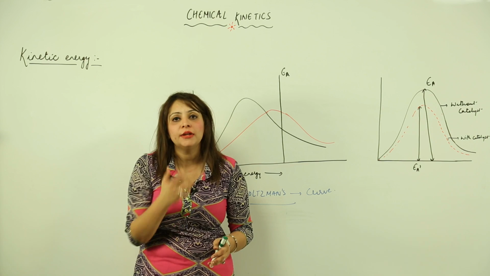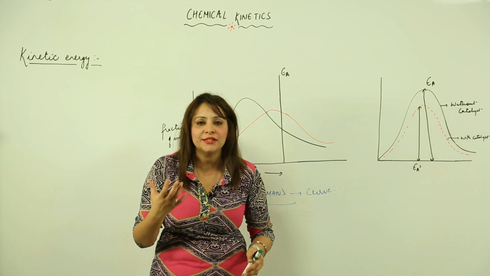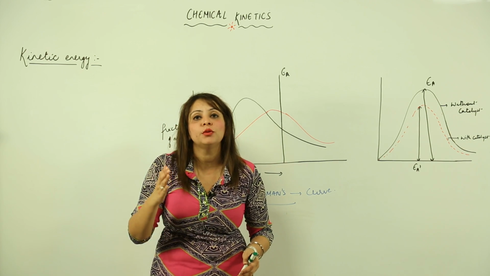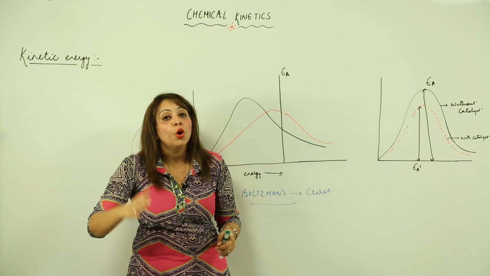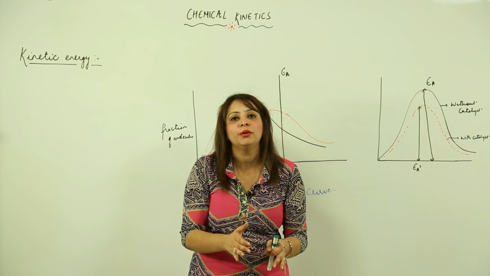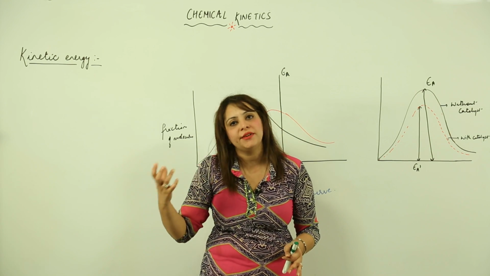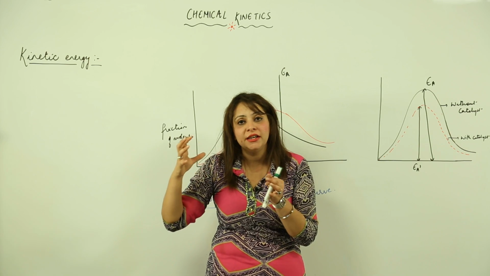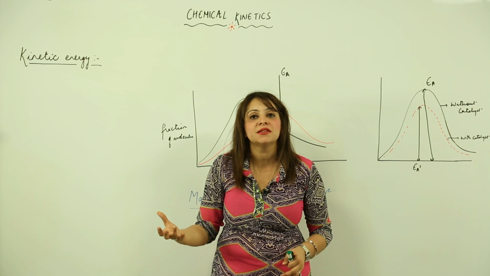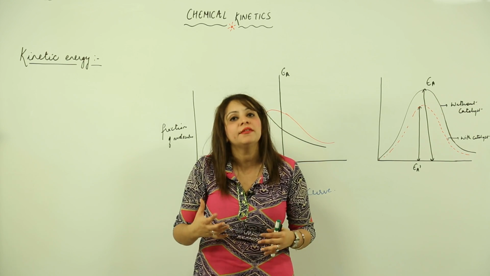And as you all know, for effective collision we need that the reactant should possess minimum energy corresponding to the activation energy. So only those reactant molecules which have energy equivalent to activation energy or more than activation energy are going to cause effective collision. Otherwise the molecules which have less energy are not going to have much impact in the reaction, right? They will be colliding, but it won't be an effective collision.